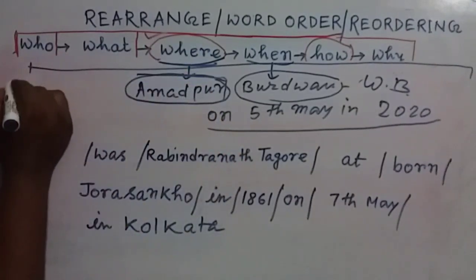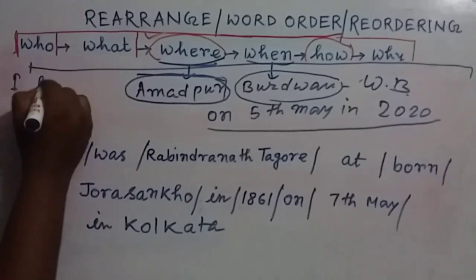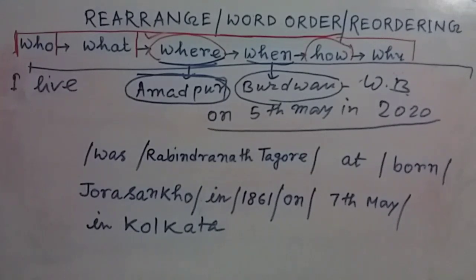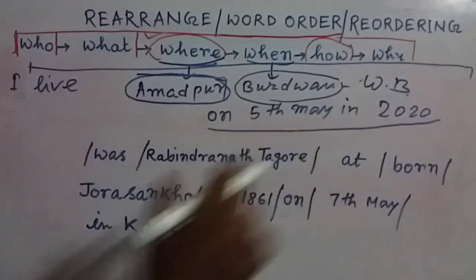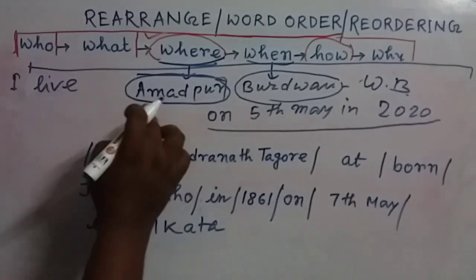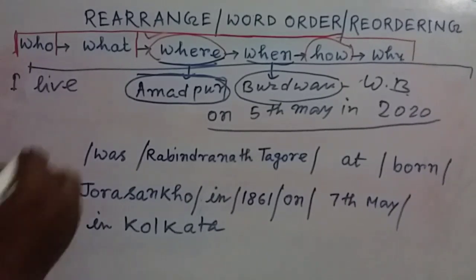Suppose I live. Here I live. In this complement section, you can see three separate places are given. In this case, we have to go on from the lower level to the higher level. Look at this.